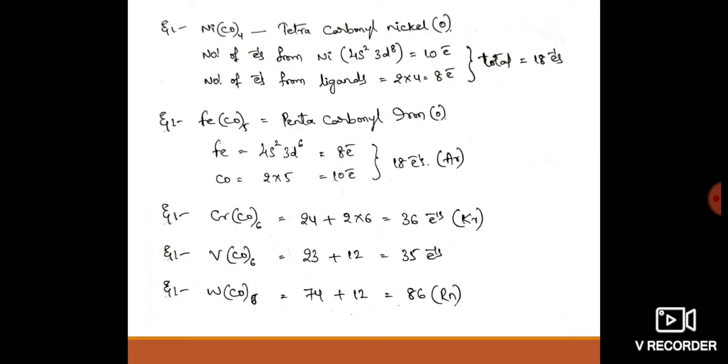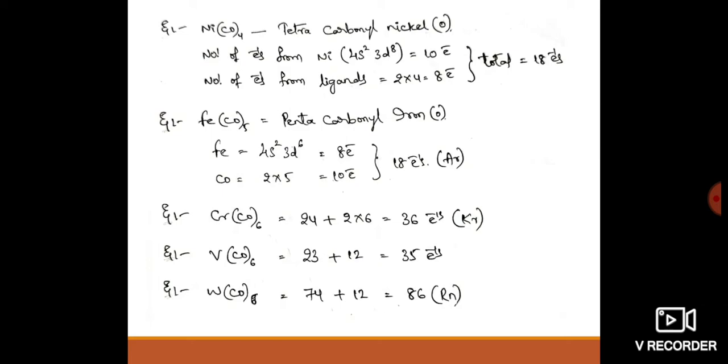These are the outermost electrons, a total of 10 electrons. Then the ligands donate to the metal, that is nickel, 4 into 2, that is 8 electrons. So the total is 18 electrons, which attains the argon electron configuration.